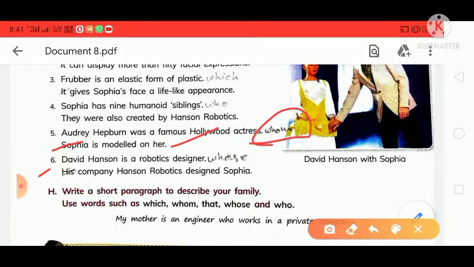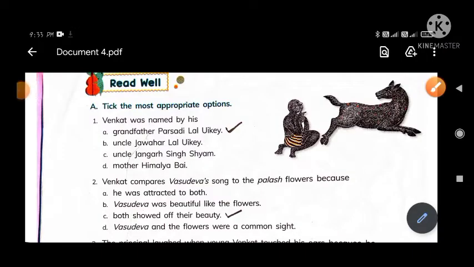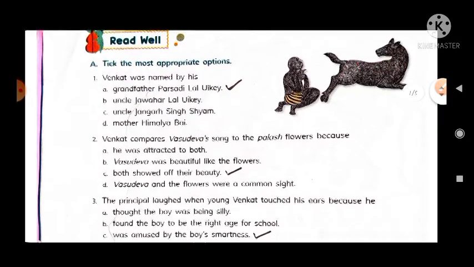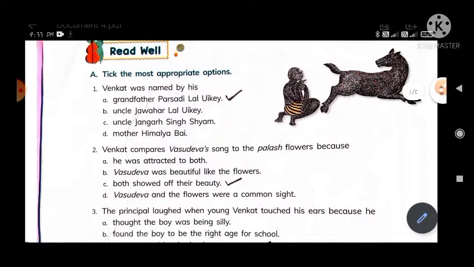Six is David Hanson is a robotic designer whose company Hanson Robotics designed Sophia. So you will drop the word "his" and add "who". Okay, I know you will all understand this exercise, and I revised it again.